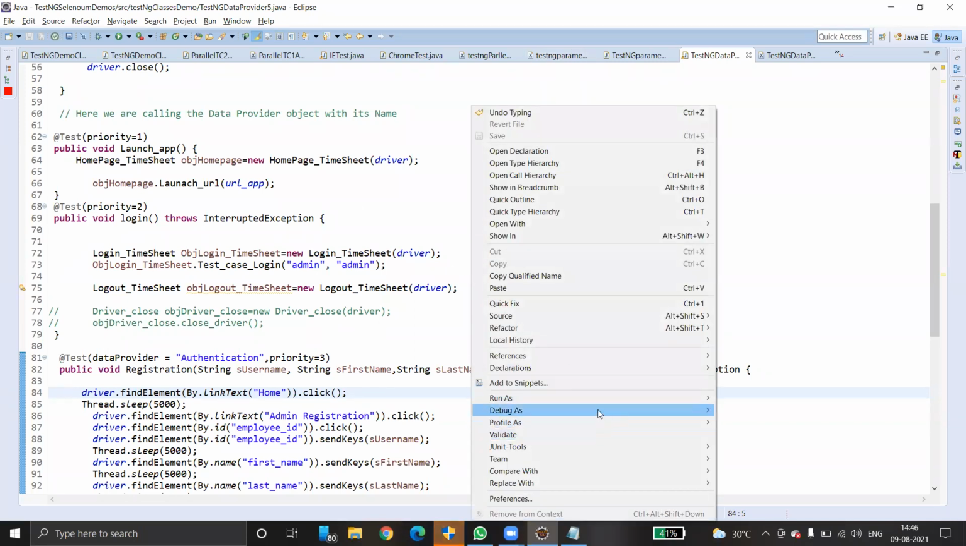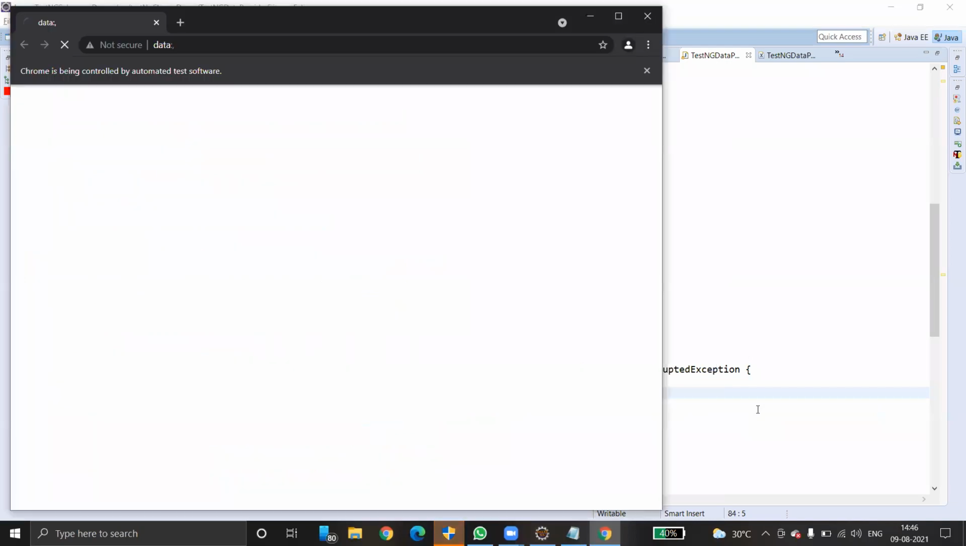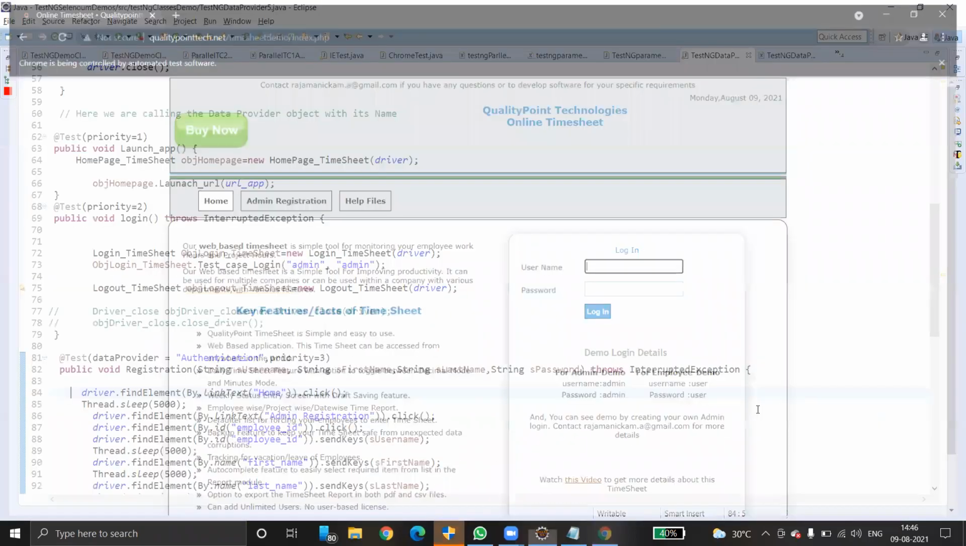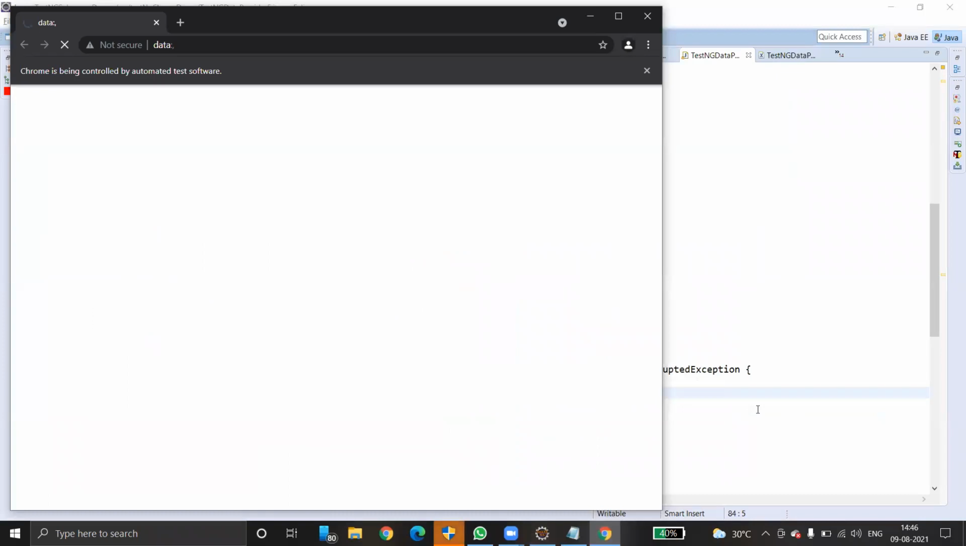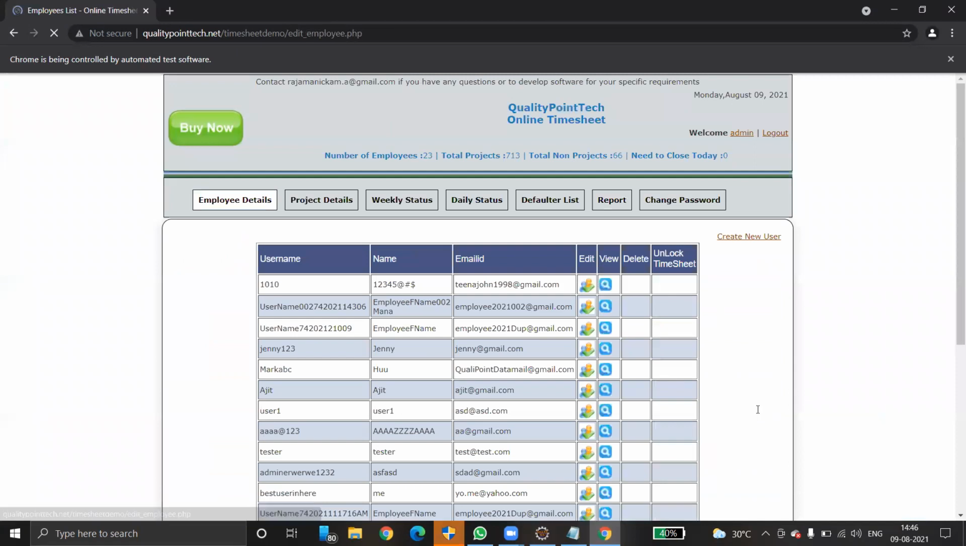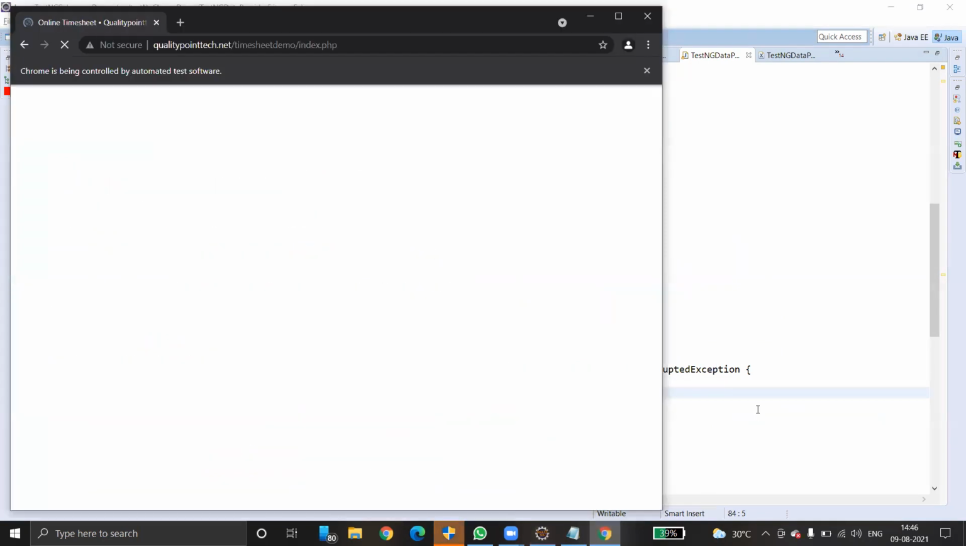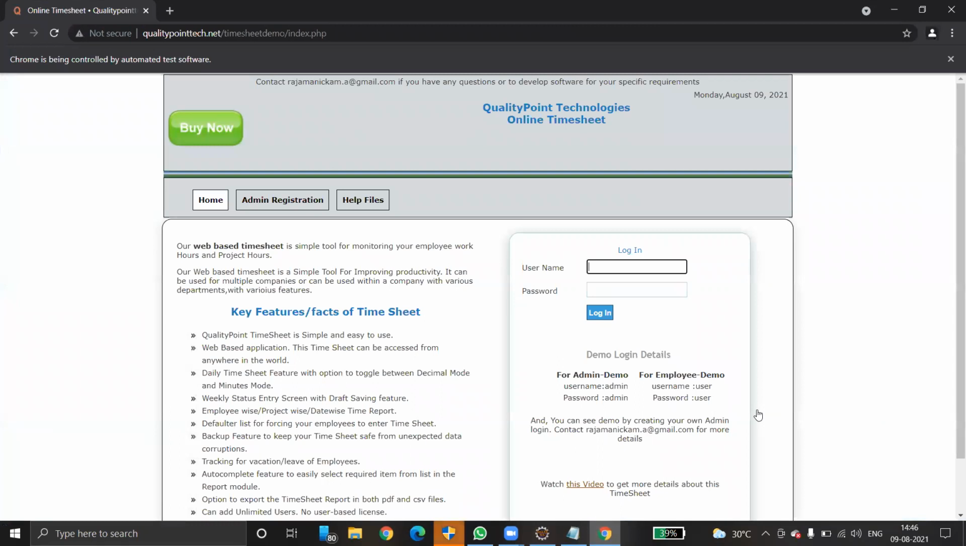Just right click. Run as TestNG test. Okay. So one test case is over. Now it's going to the second test case. This is login. It is also over. Now it's going to the third test case called registration. Okay. Wait, we will see. Fine. Second test case. Now it's going to third test case. Third test case is going to execute 3 times. Okay. Yeah. Click on admin registration and enter the details.